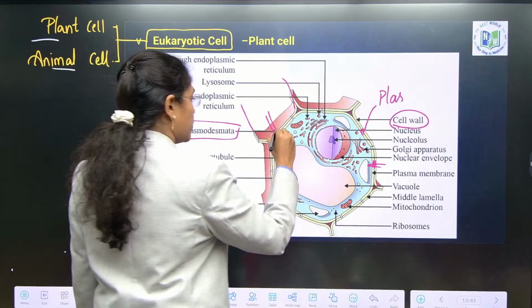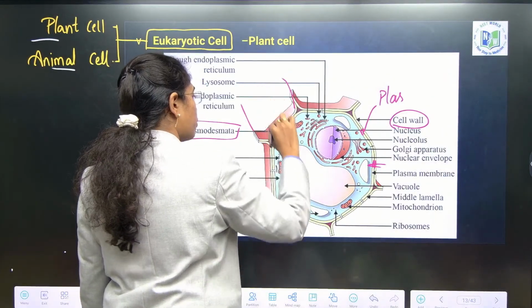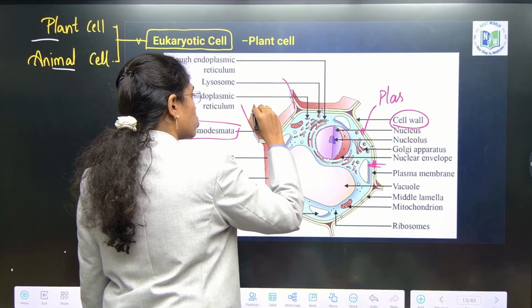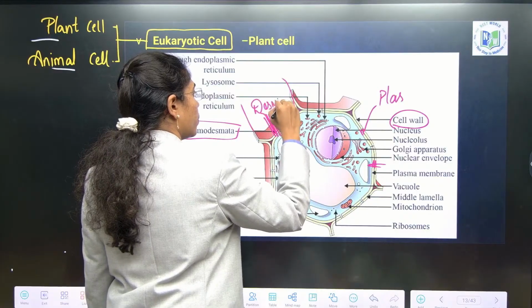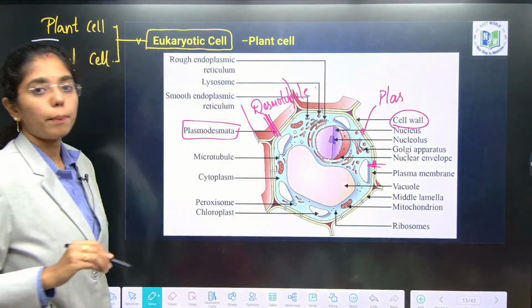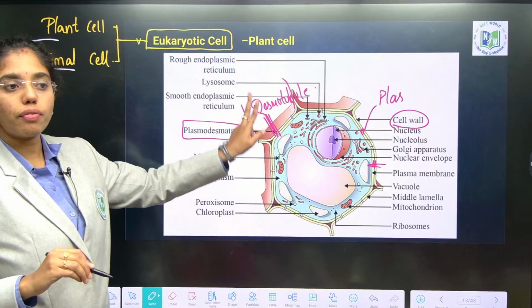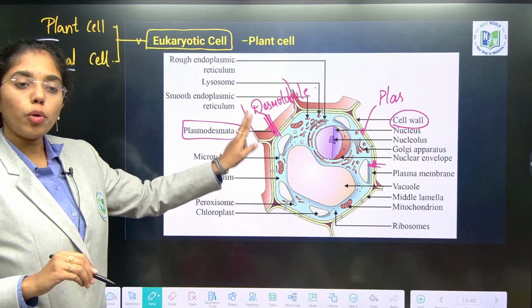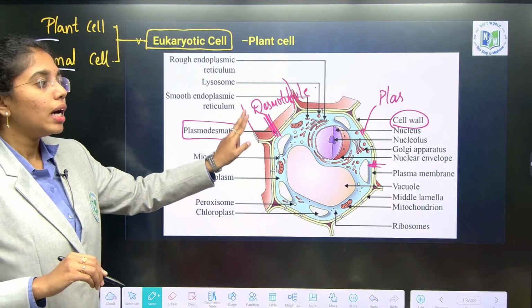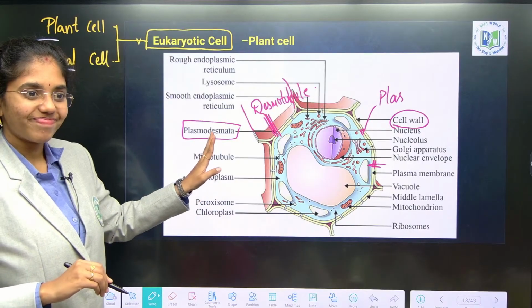These plasmodesmatal connections have one protein filament inside, you can say a proteinaceous filament, which extends the connections. This is known as the desmotubule, which is the living component in the cell wall. How are the cell walls of two different cells connected? Through plasmodesmata. Inside plasmodesmata, what is the proteinaceous filament you have? Desmotubules.